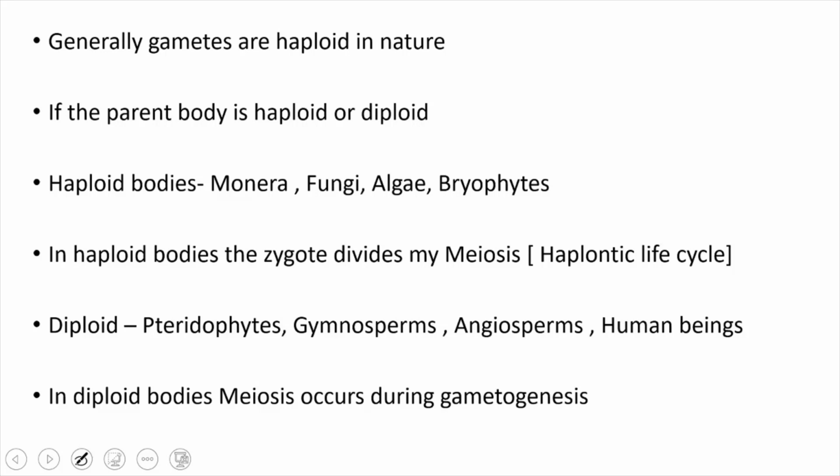Is the parent body haploid or diploid? See, irrespective of the parent body, some of the parent bodies are haploid bodies, which contain only n number of chromosomes, and most of the parent bodies are diploid in nature, which contain 2n number of chromosomes. Whether the parent body is haploid or diploid, the gametes are haploid in nature. The haploid bodies are lower organisms like Monera, fungi, algae, and bryophytes.